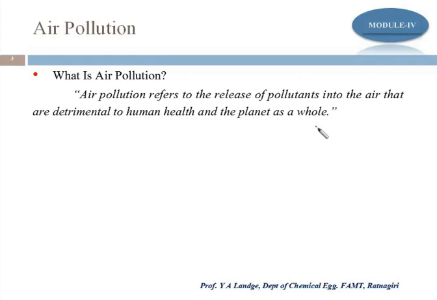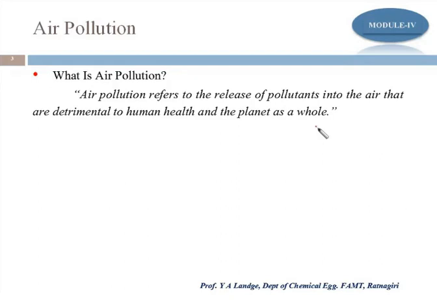Now, whatever gases are released from the industry, definitely when you are working in a process industry, various types of pollutants are formed and generated. Now, when these pollutants are released from the chimney into the atmosphere, obviously if it is a minimum quantity, then it can be easily dispersed.